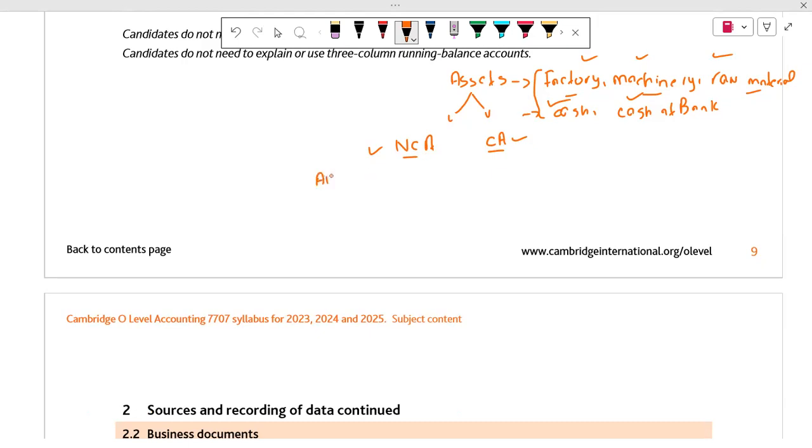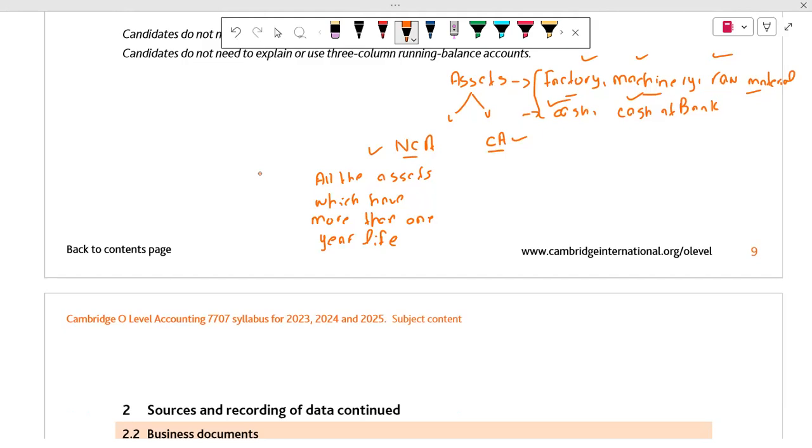All the assets which have more than 1 year life are basically our non-current assets. This definition is exclusively for non-current assets.